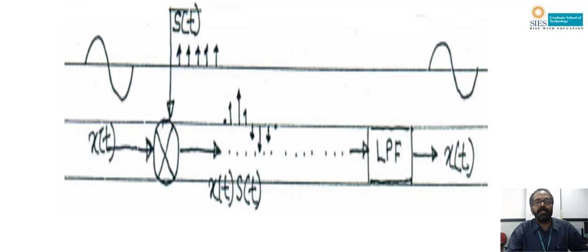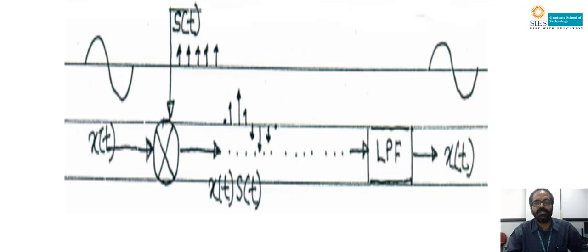Here I am showing the same process in the time domain. The input signal is multiplied with a periodic train of impulses. The input signal is x of t, the periodic train of impulses is s of t, and the product is x of t into s of t. This is known as the instantaneous sampled signal.